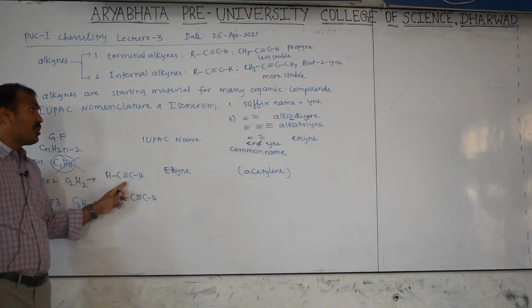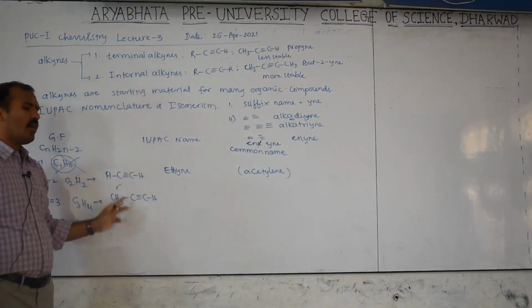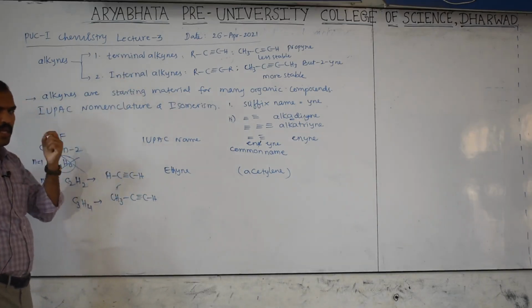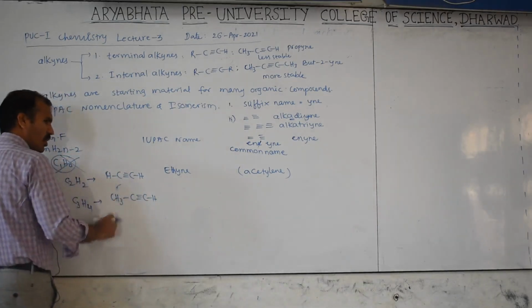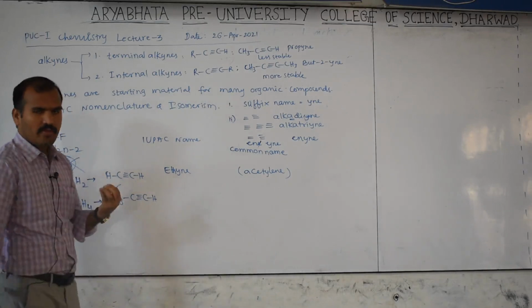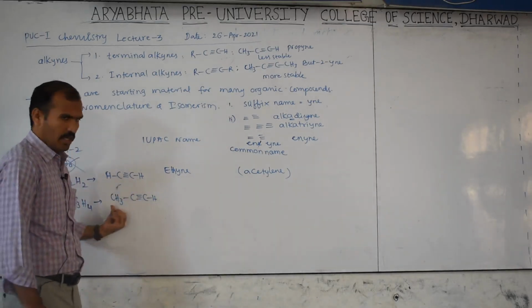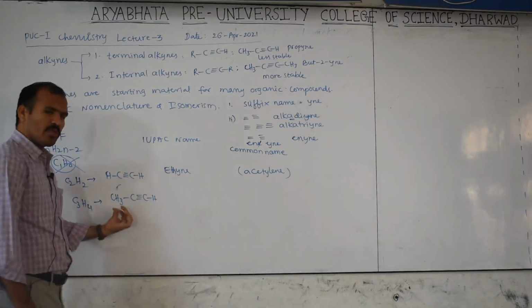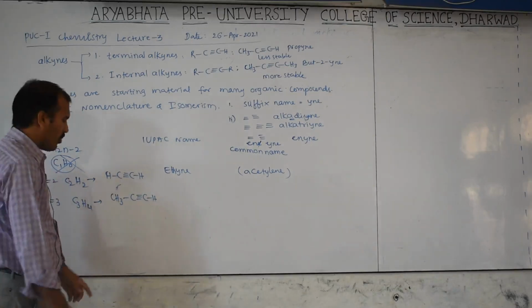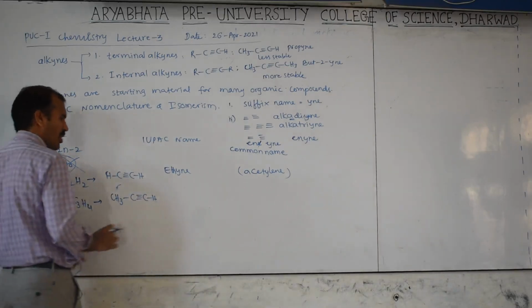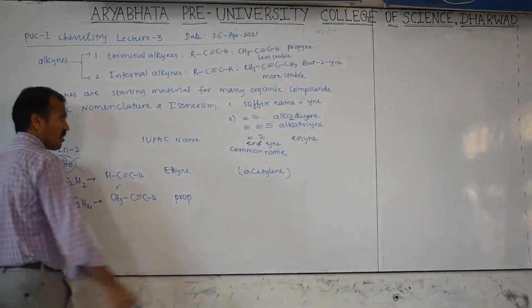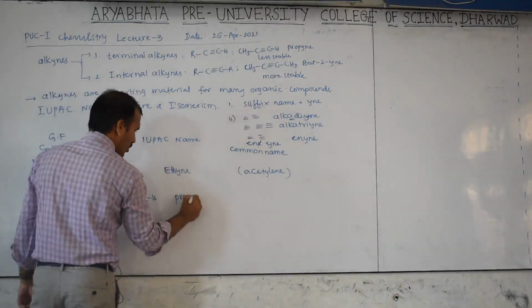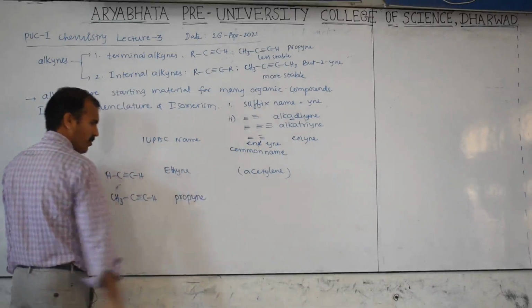Which type of alkyne is this? A terminal alkyne, because the triple bond is present at the end. How many carbons are there? 1, 2, 3. We know the rules. First identify the principal carbon chain, that is 3. Then identify the substituents, no substituent. Then numbering 1, 2, 3. 3 carbons are there, meaning prop. The triple bond suffix is "-yne". So propyne.